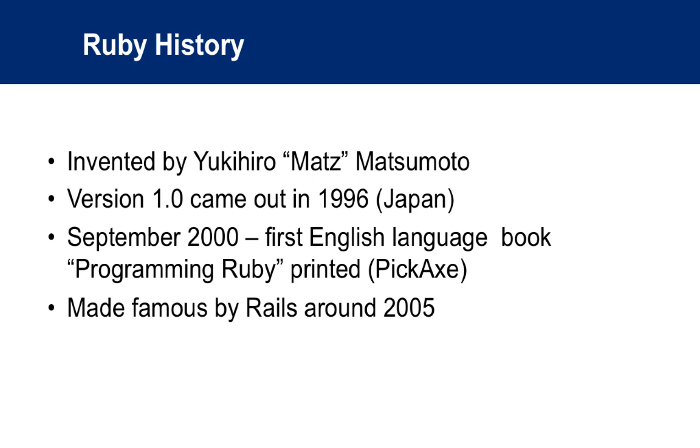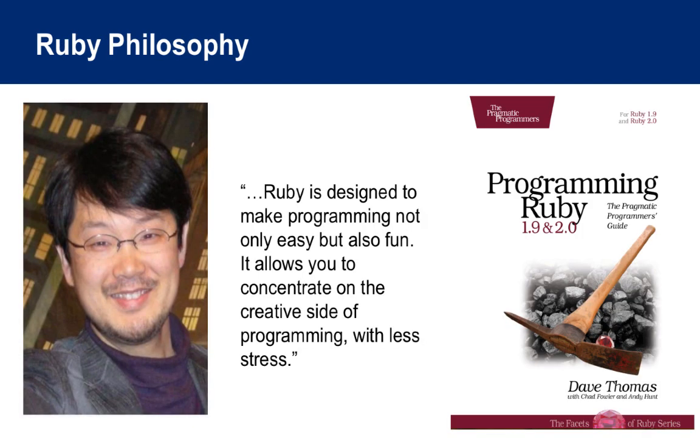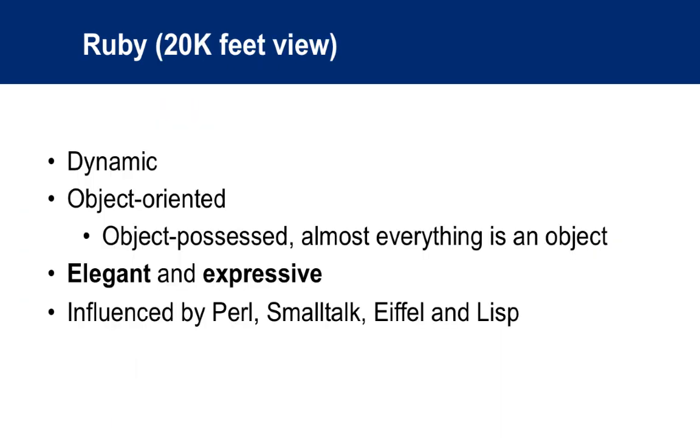And it's made famous by Rails around 2005, as we're going to see. So here's a picture of Mats and a picture of the Pickaxe book. And to quote Mats, the philosophy of Ruby is that it's designed to make programming not only easy but also fun. It allows you to concentrate on the creative side of programming with less stress.